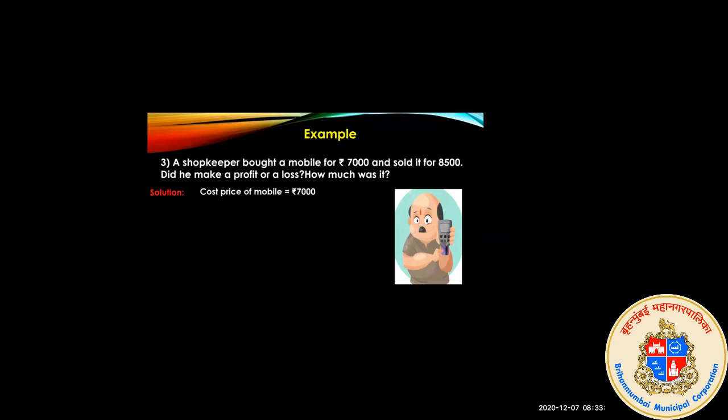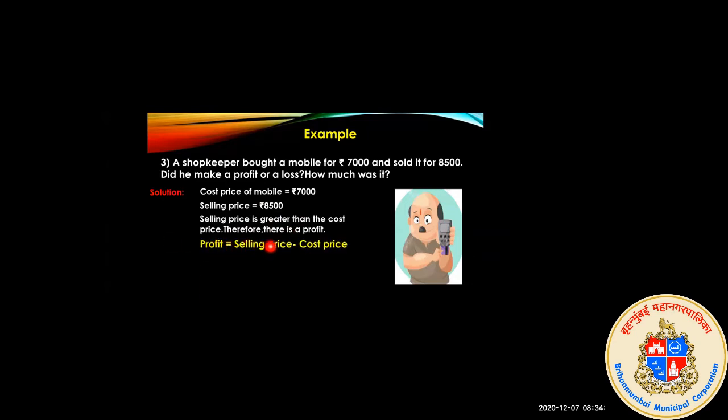First you will note down the cost price, rupees 7000. Then you will note down the selling price. Selling price is 8500. Then you come to know the selling price is greater than the cost price, so therefore there is a profit. Now apply the formula.